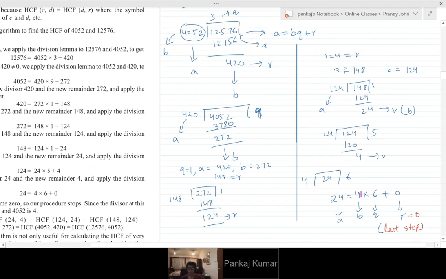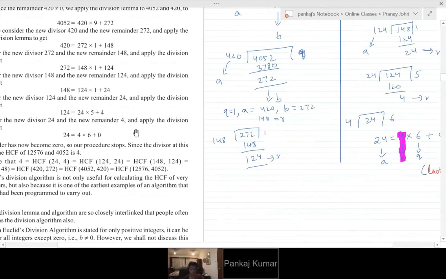So whatever our last B is, when we reach a remainder of 0, that is our HCF. So what is the HCF of these numbers? HCF is 4.